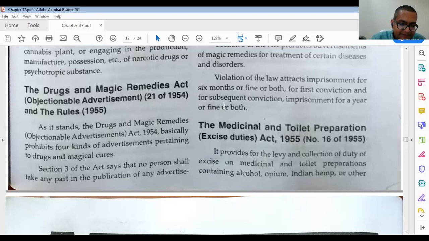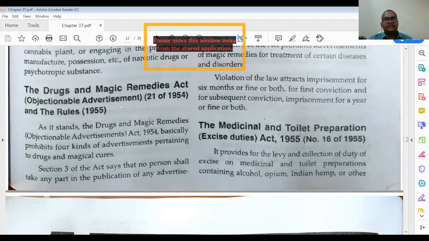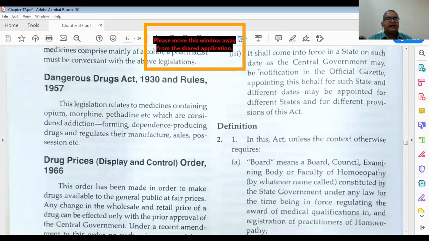As homeopathic medicines mainly comprise alcohol, the pharmacist must be conversant with the above legislation. Most of our homeopathic medicines contain alcohol, which is why we should be aware of this legislation, the Medicinal and Toilet Preparations Excise Duties Act 1955. Then the Dangerous Drugs Act 1930 and Rules 1957.